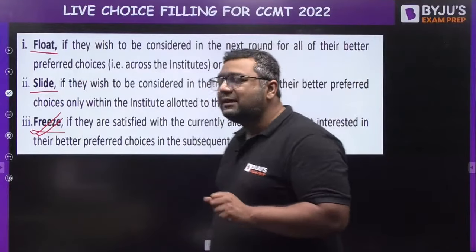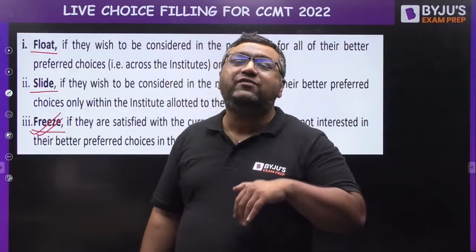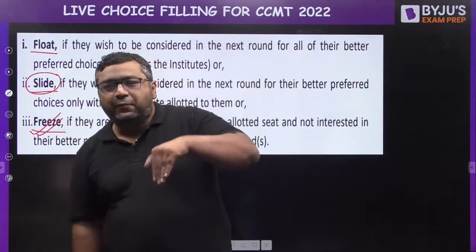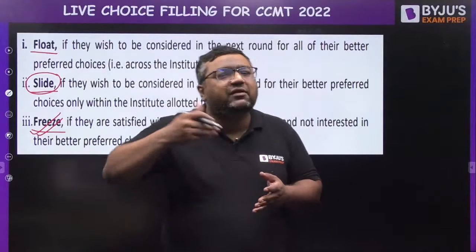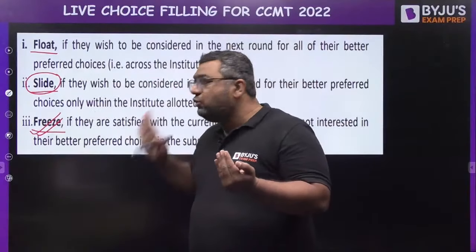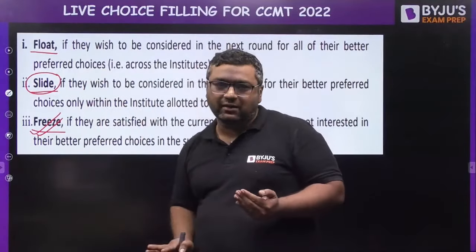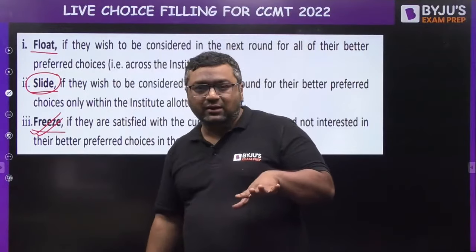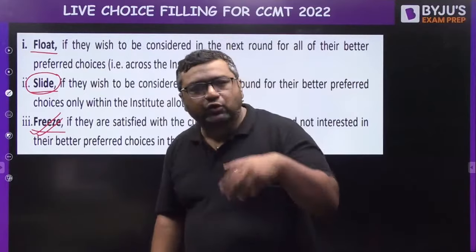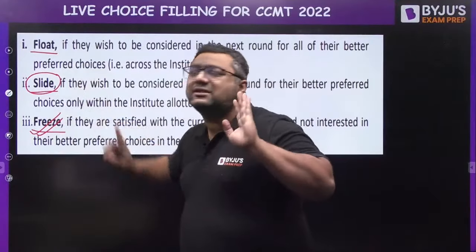But my dear, if you think that in the same institute you want to have some other branch, then you need to choose the slide option. Then in the upcoming counseling, if someone leaves a seat, there will be a chance that you can get that seat. But if you do not get the seat, then whatever seat is already allotted to you will remain with you if you are going for this slide option.